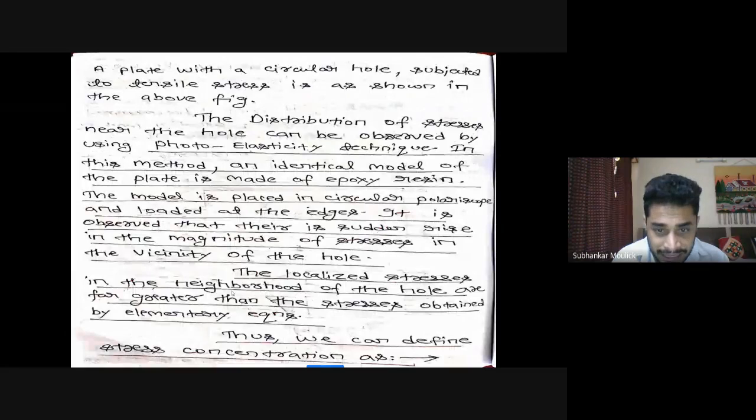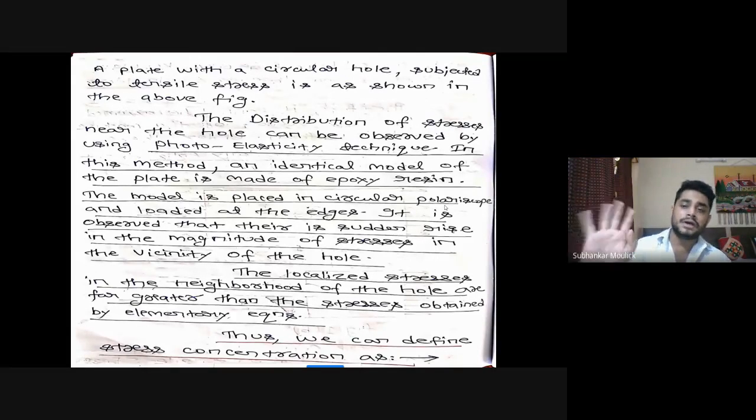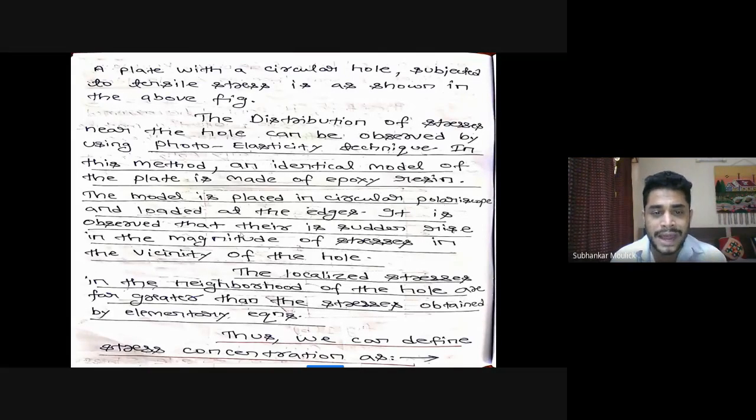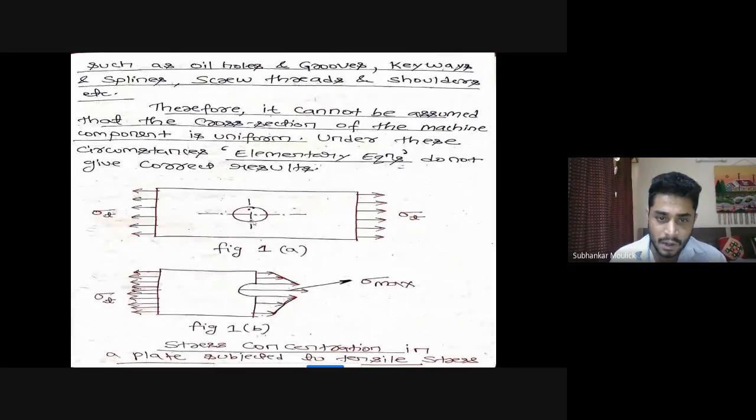Then they came to know that in that circular polariscope, when they observed, the portion where there is a sudden rise in the magnitude of stress, they got the rise in magnitude of stresses near the circular portion, near that portion where there is a discontinuity.